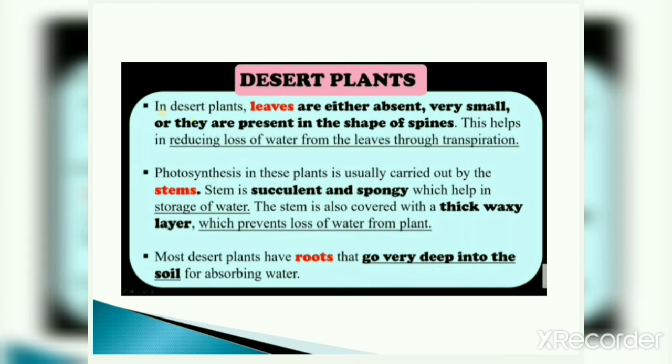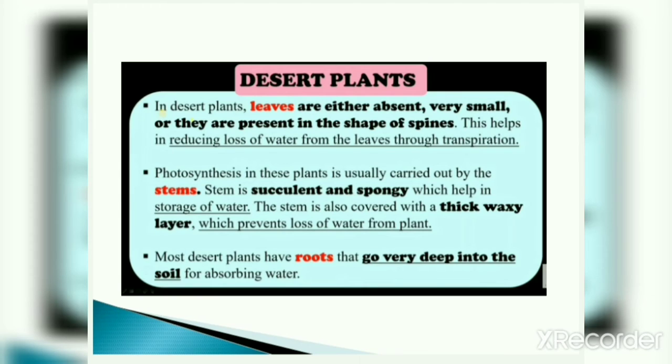Now you know that if the leaves are large, the loss of water increases, because through the transpiration system, through stomata the water evaporates. So this absence of leaves or very small leaves helps in reducing loss of water.